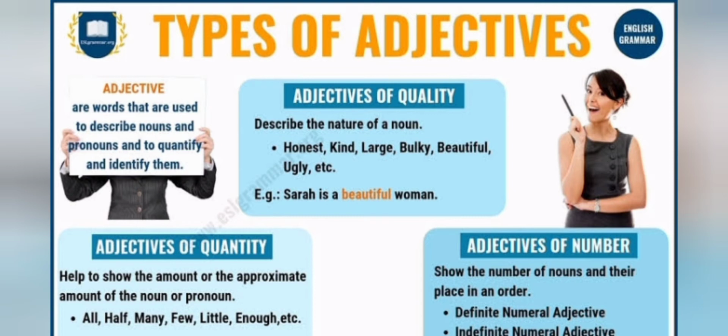Students, next are adjectives of number. These tell us the number of a noun and their place, like ordinal numbers or cardinal numbers. As I've told you earlier also, ordinal means first, second, third, that is, they tell us the position. And cardinal means 1, 2, 3, 4. So these three are the types of adjectives: adjectives of quantity, quality and number.